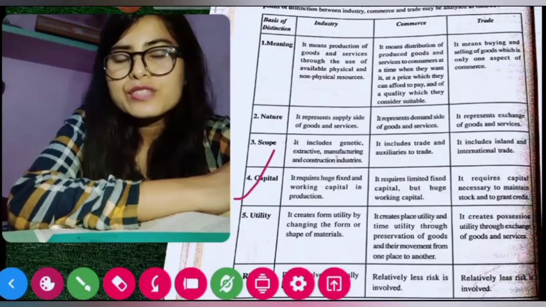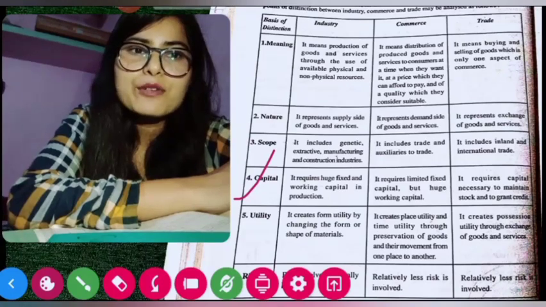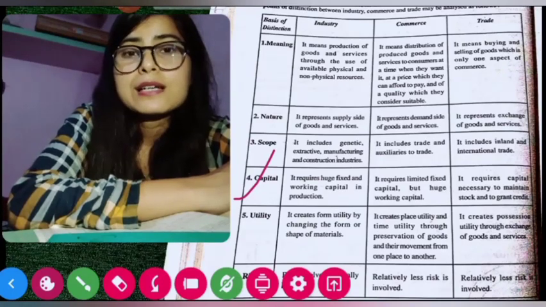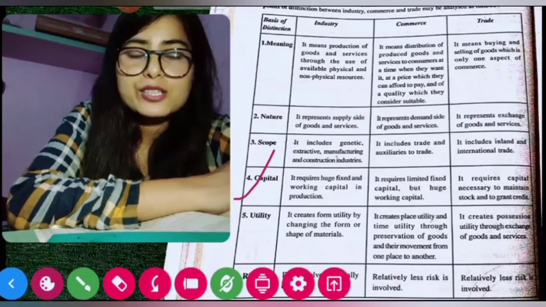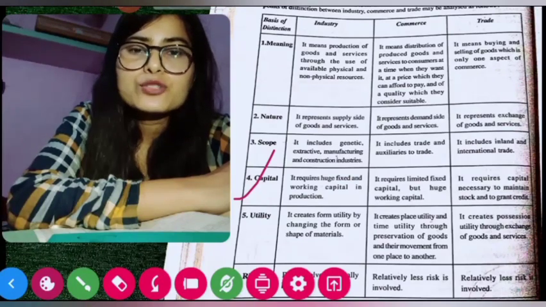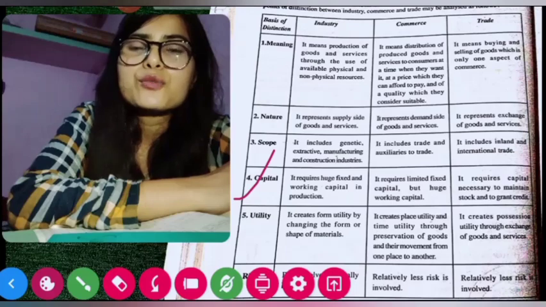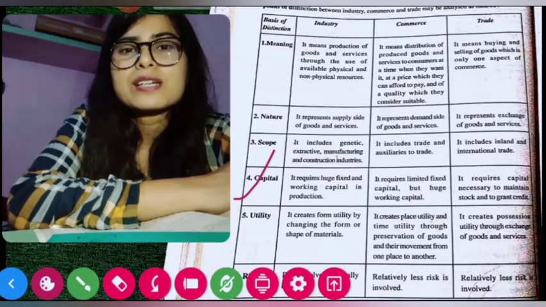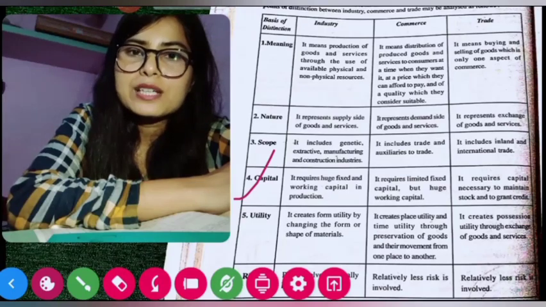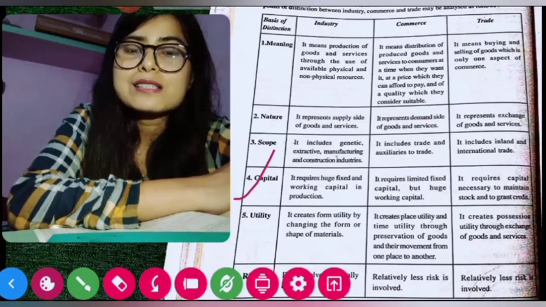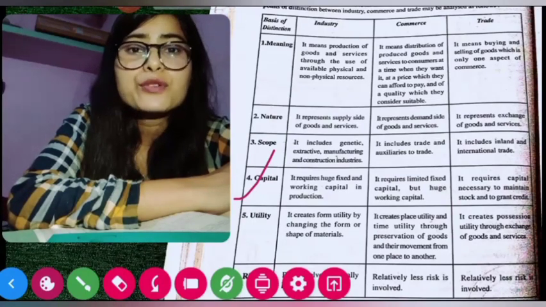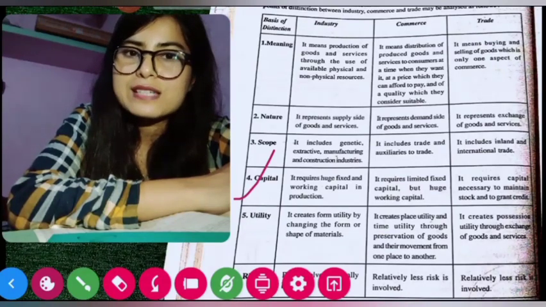So some of this capital are fixed capital, some of this capital are working capital. But for establishing the industry, huge amount of fixed capital is required and also a small amount of working capital is required. So what is fixed capital and what is working capital? Fixed capital is the capital which is fixed in nature. It means it lasts for a longer period of time. For example, building, machinery, these are the example of fixed capital.